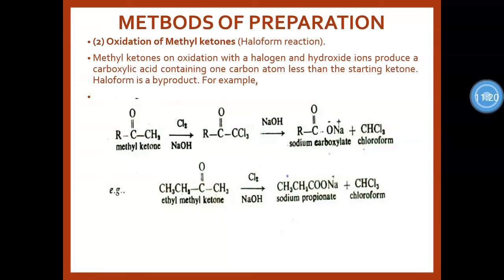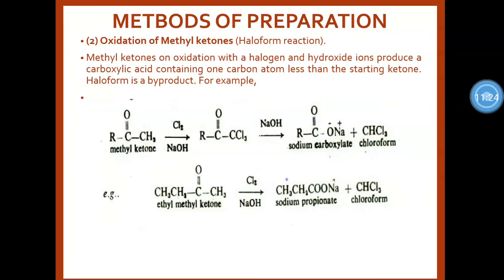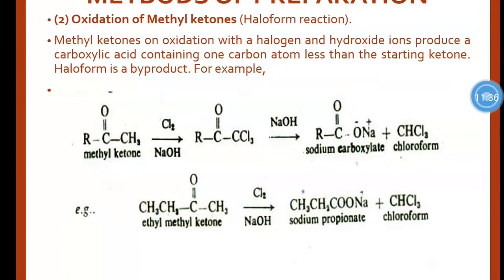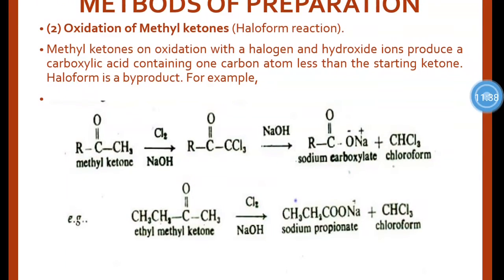The second reaction is oxidation of methyl ketones. It is also called the haloform reaction. Why is it called a haloform reaction? Methyl ketone on oxidation with a halogen and hydroxide ion produces a carboxylic acid containing one carbon atom less than the starting ketone. It gives a haloform as a byproduct.